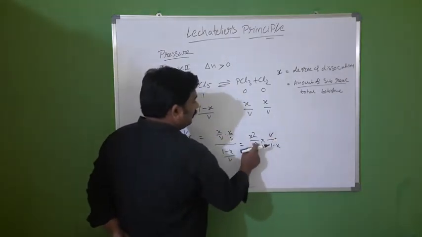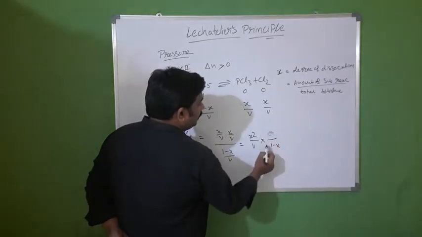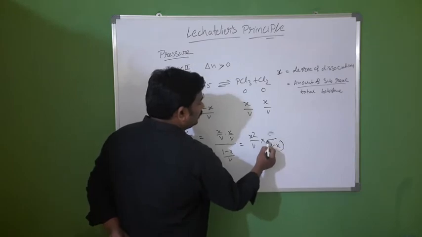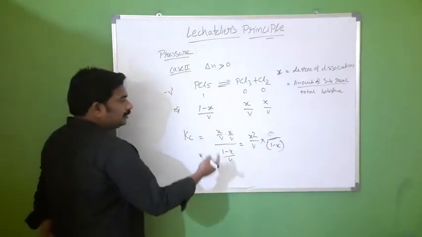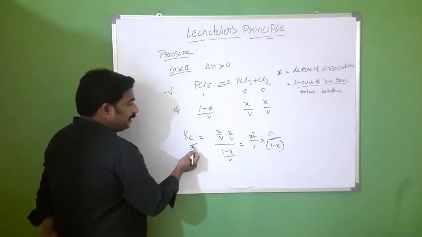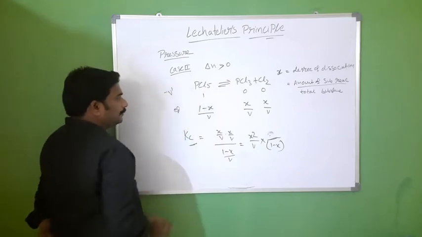Here V and V cancel, square will cancel. x square by V into 1 minus x. This is the Kc value for this reaction.